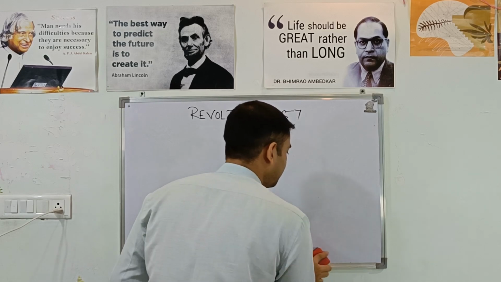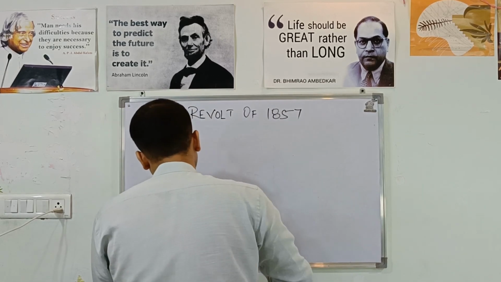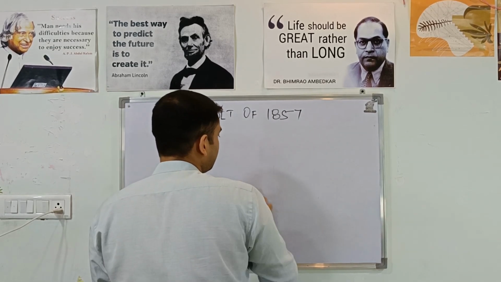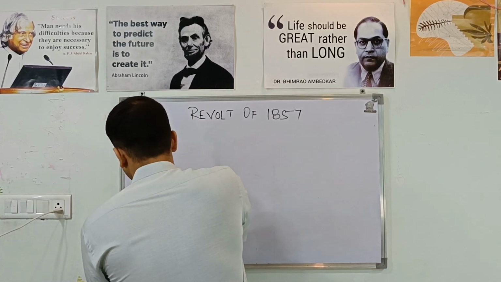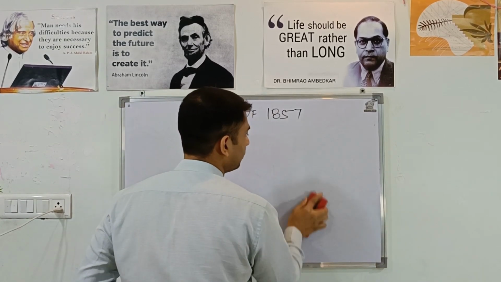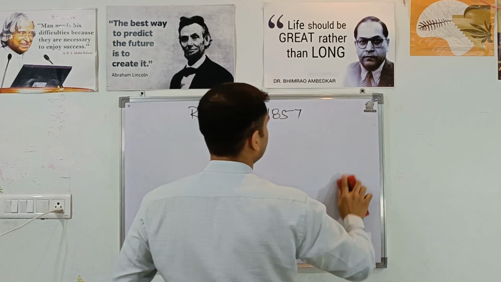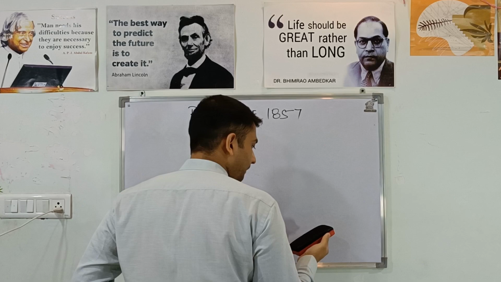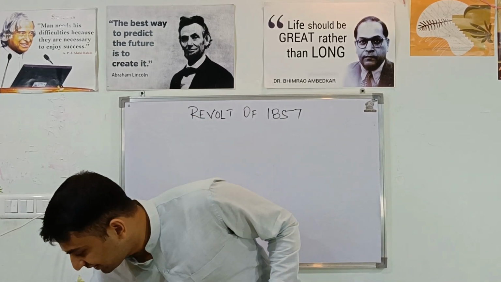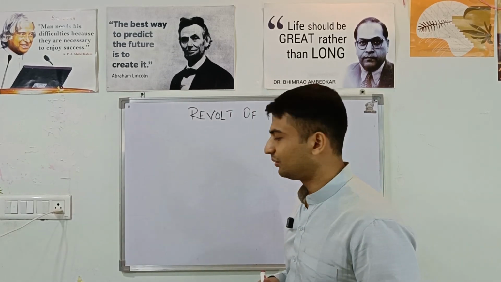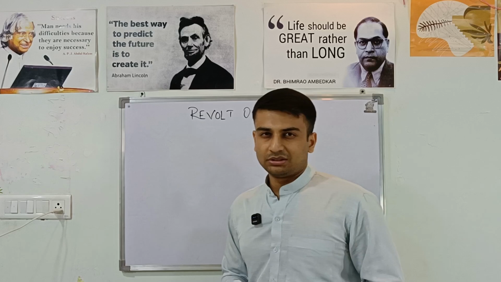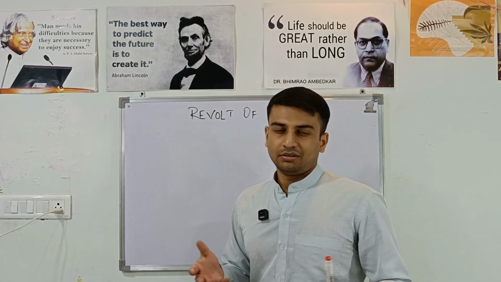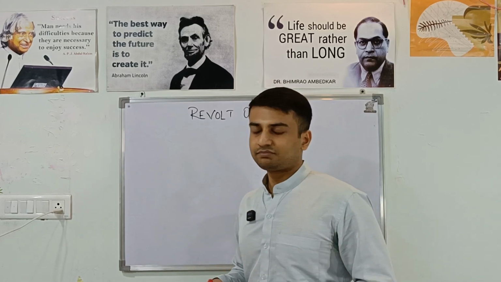Before that, I will just tell you about what happened to Bahadur Shah Zafar. He was taken as a prisoner and sent to exile in Rangoon, that is modern-day Myanmar, where he died, which was not a good death. He was actually not very willing to be part of the resistance. It is said that he was already an old emperor counting his last days, but it was the whole country that made him the symbolic head for the resistance.